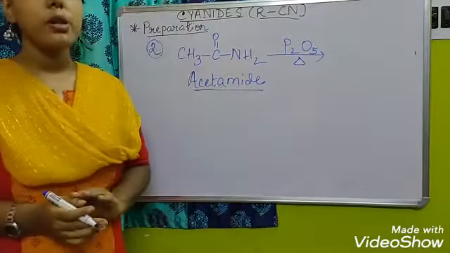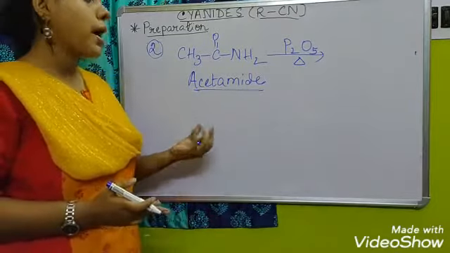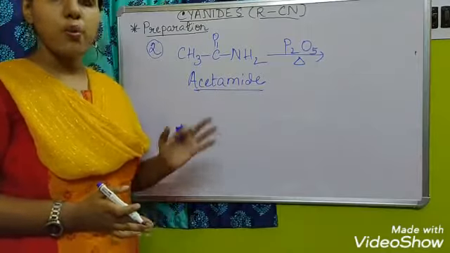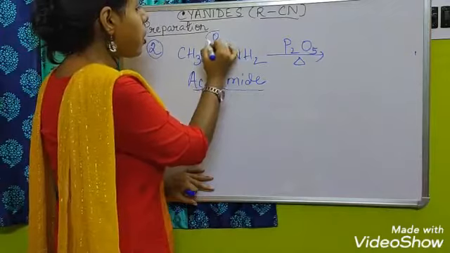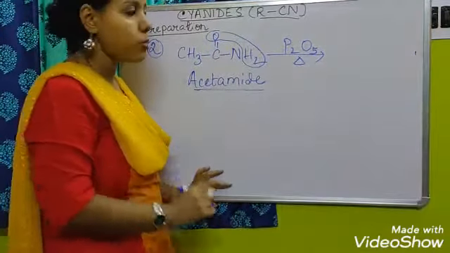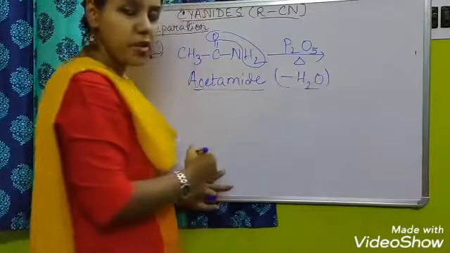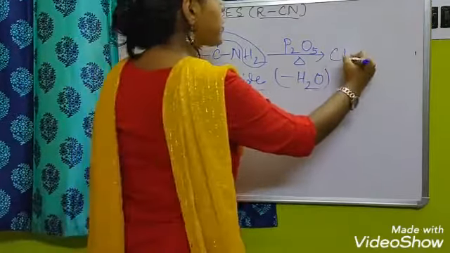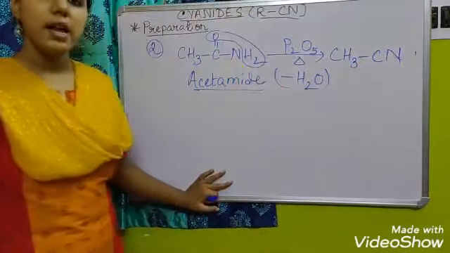So there will be one elimination reaction. Elimination means one or more molecules will be eliminated. Here there will be the elimination of one oxygen and two hydrogens, that means a water molecule. One water molecule will be eliminated from here, producing methyl cyanide.